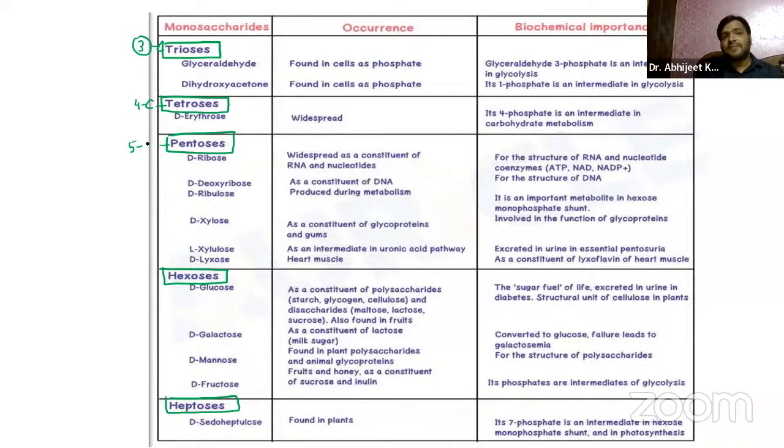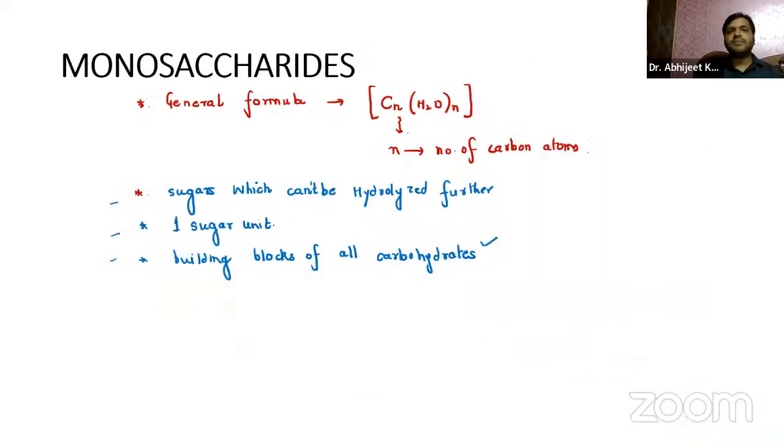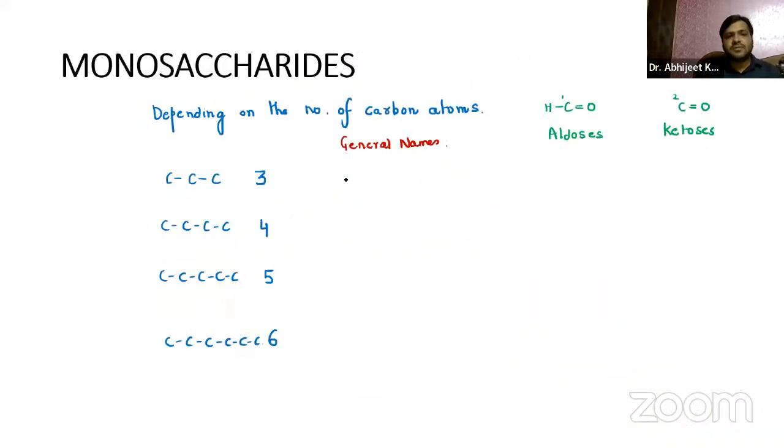Then we have five carbon atoms in pentoses, six carbon atoms in hexoses, and heptoses means seven carbon atoms. Now coming on to the general names, which we have already discussed. The three carbon atoms are called trioses, and the four carbon atoms are called tetroses.